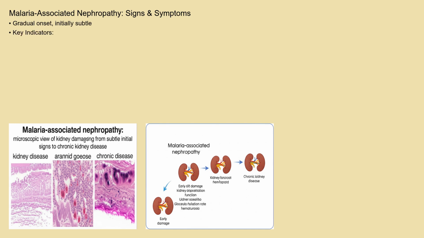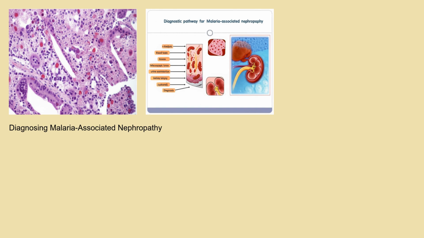Diagnosing malaria-associated nephropathy requires a comprehensive approach. Urine analysis is crucial to detect proteinuria. Blood tests are essential to assess kidney function, measuring creatinine and blood urea nitrogen, or BUN, levels. Microscopic examination of the urine sediment can reveal red blood cells and casts, indicators of kidney inflammation. In some cases, a kidney biopsy may be necessary to confirm the diagnosis and assess the extent of glomerular damage. It is important to rule out other potential causes of kidney disease, such as other infections or autoimmune conditions.